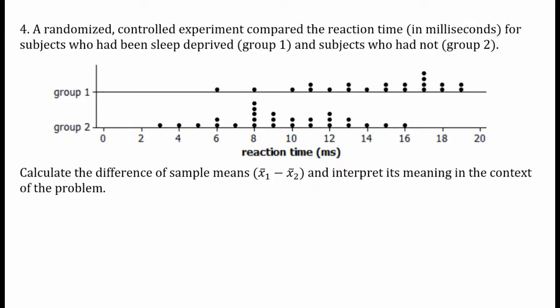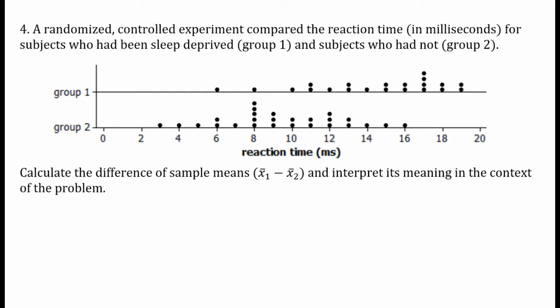Number 4, a randomized controlled experiment compared the reaction time in milliseconds for subjects who had been sleep deprived in group 1 and subjects who have not in group 2. So we have the dot plots of sleep deprived in group 1, not in group 2, and we see that their scores are a little bit higher than the people who actually got to sleep in group 2. Calculate the difference of sample means x bar 1 minus x bar 2 and interpret its meaning.